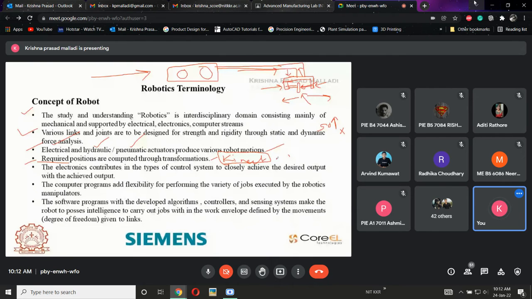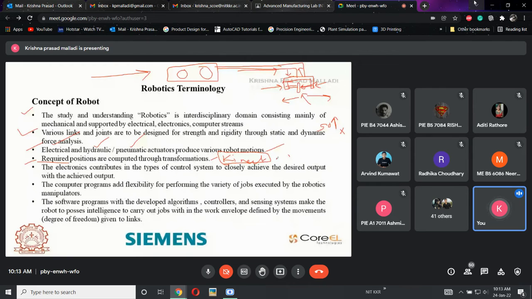Next one: electronics contribute in the form of a control system, to closely match the desired output with the achieved output. What is this? We use some sort of sensors to control the robot and to get feedback from the control. Because of the sensors, we collect data at every location. If the location is at 0 degrees, we collect the data. If the location is at 30 degrees, we can calculate the 30 degrees. If there is a need for 40 degrees and 5 minutes, that is also possible using complex robots, and that data can be tracked using these electronic components in the robot.